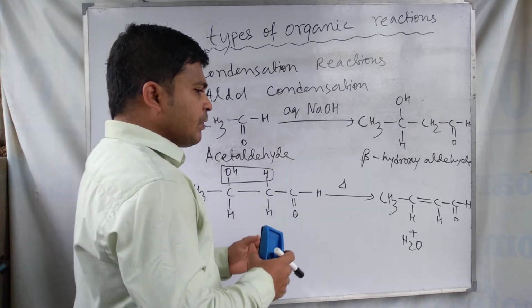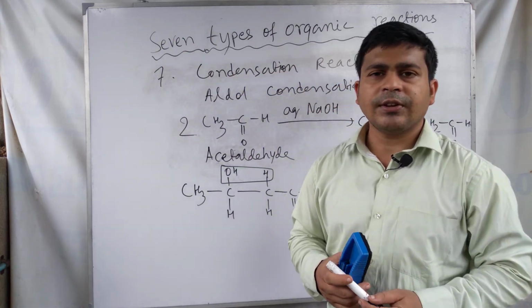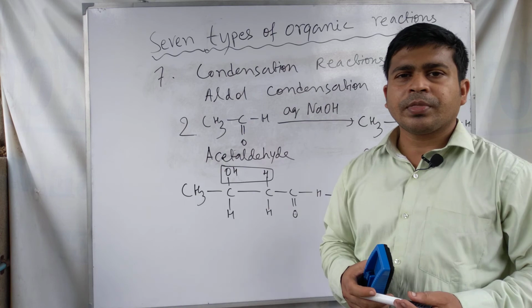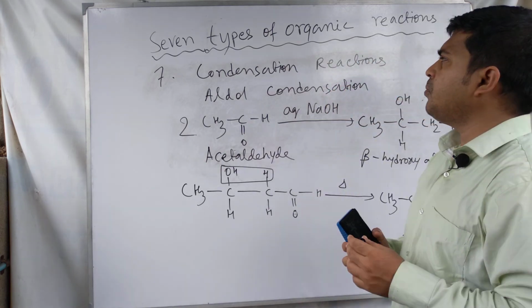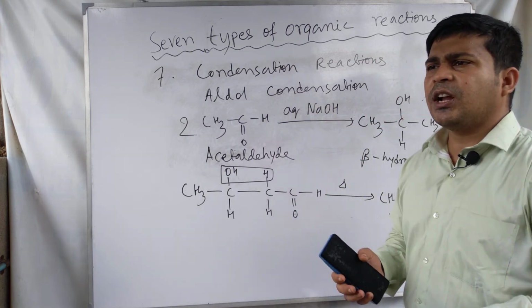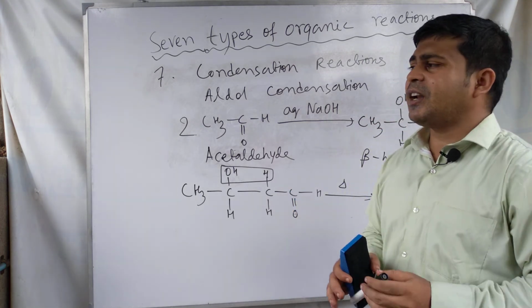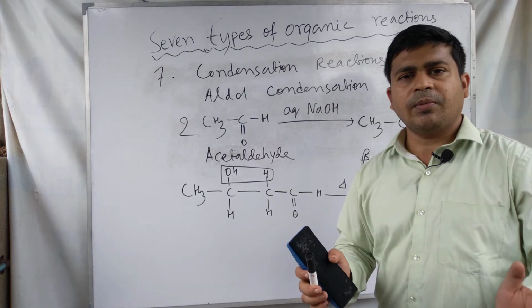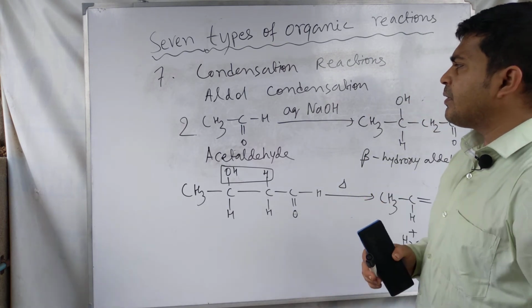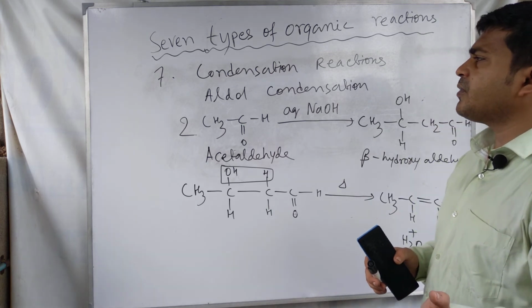So these are the total 7 types of organic reactions that I wanted to discuss. There are a large number of organic reactions, but the basic types are these 7.